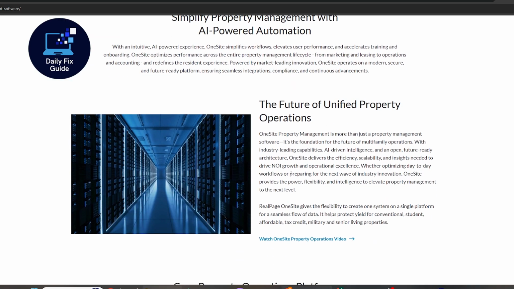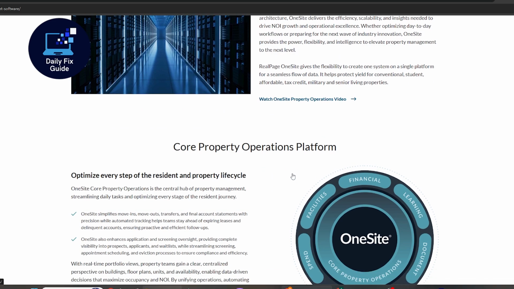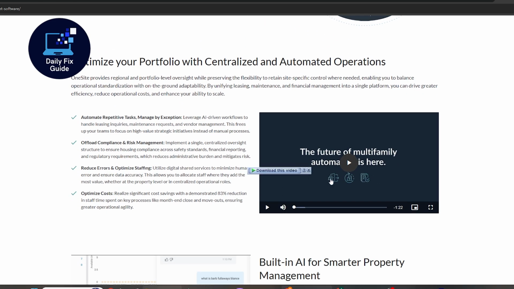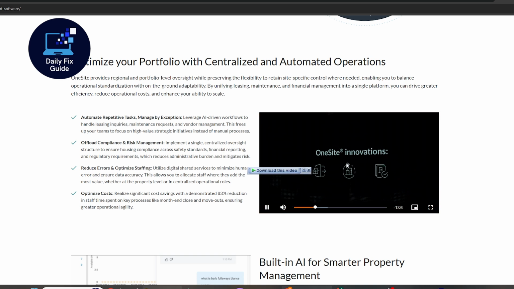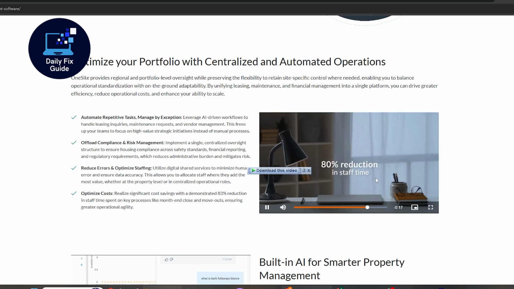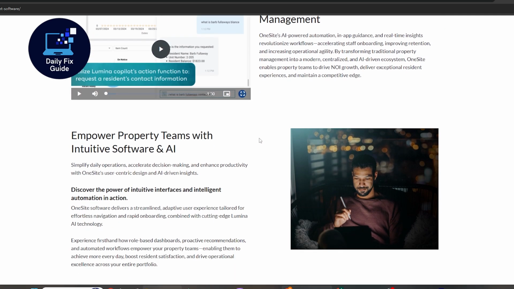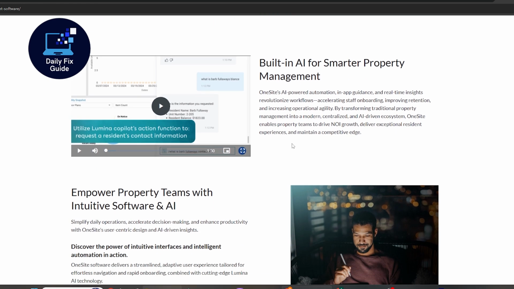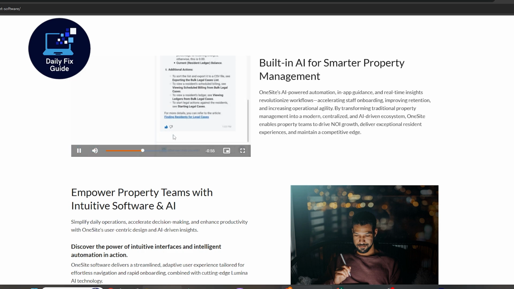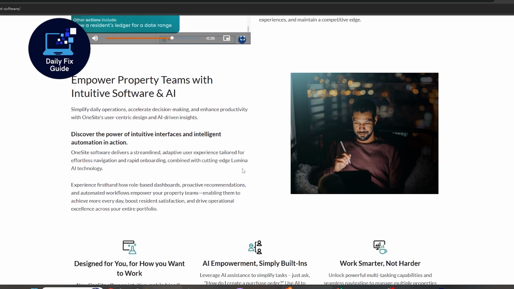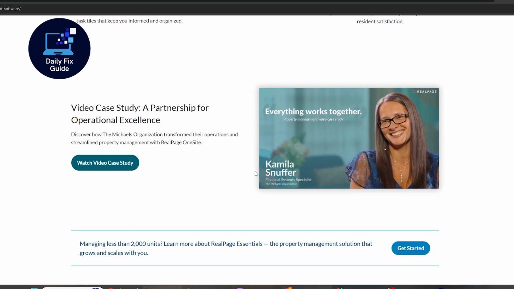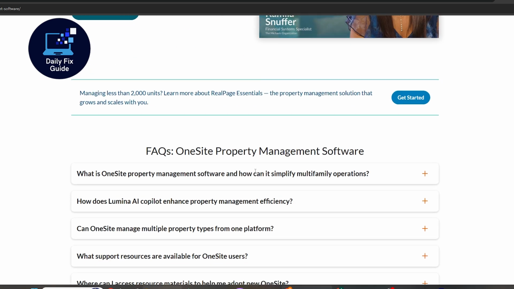RealPage OneSite is a property management software designed to help real estate professionals handle leasing, accounting, and resident services in one platform. Upon logging in, users are greeted with a dashboard displaying key metrics like occupancy rates, rent collection, and maintenance status. The platform allows managers to oversee unit availability, resident details, and lease information, including creating new leases, renewing existing ones, and automating rent reminders.